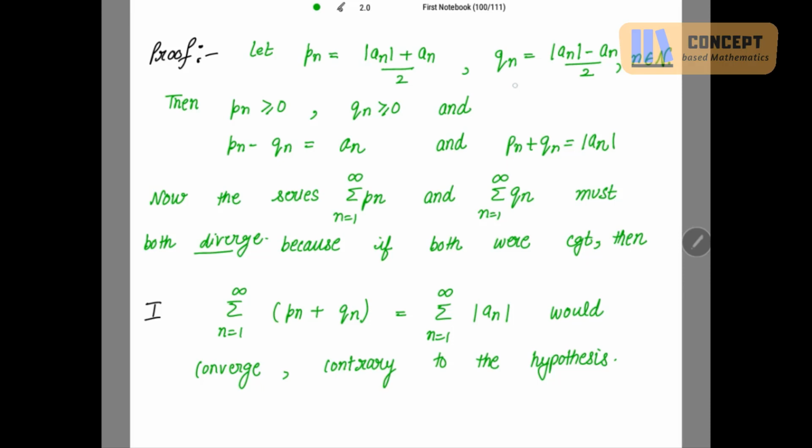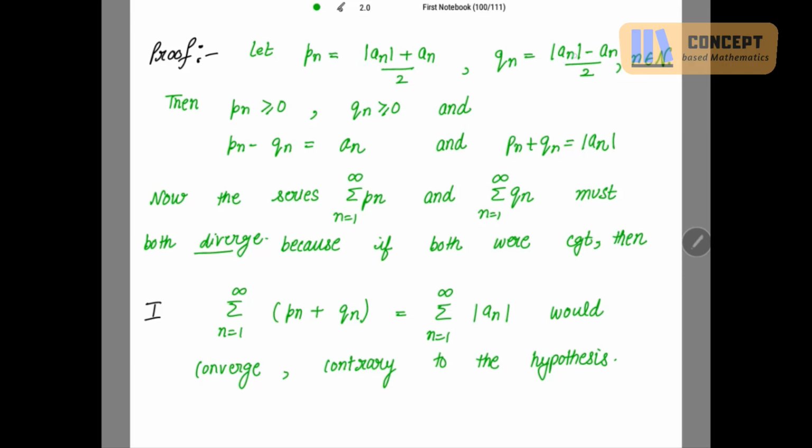Similarly, in the case of Qn, Qn will be equal to 0 if An is greater than or equal to 0, and Qn will be equal to minus An if An is negative, right? Then the mod will also be negative for An strictly less than 0.